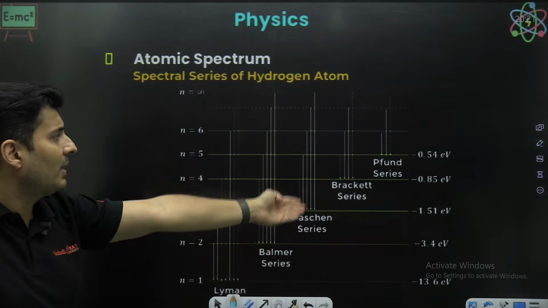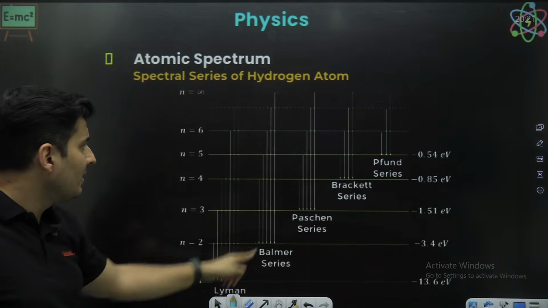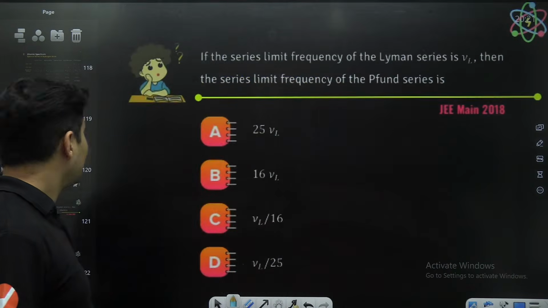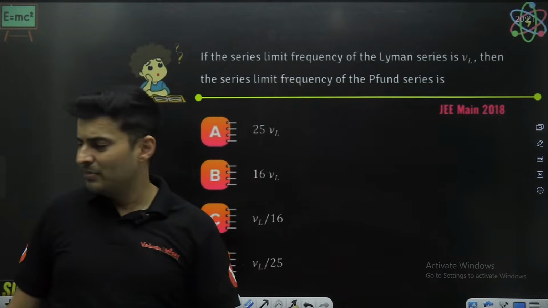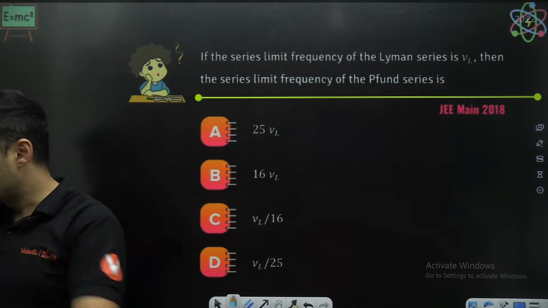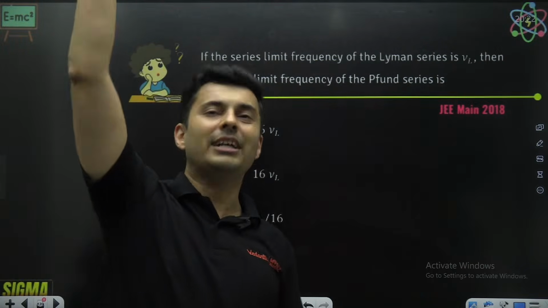Lyman, Balmer, Paschen, Brackett, Pfund. So Lyman is here, Pfund is here. The question is, what is the limit of the series? What is the meaning of limit of the series, guys? That means the maximum possibility that you can get. So maximum possibility means from infinity.